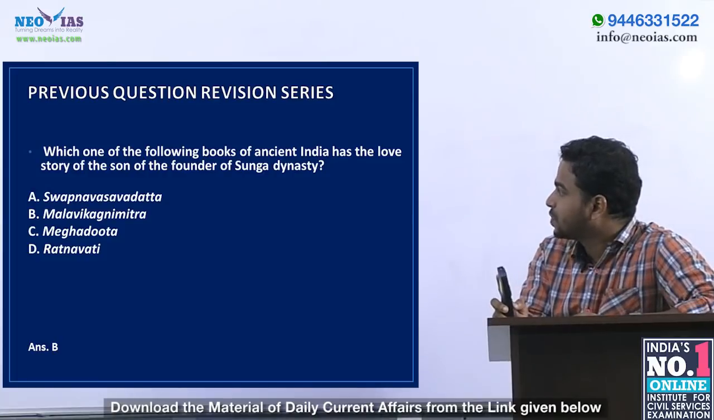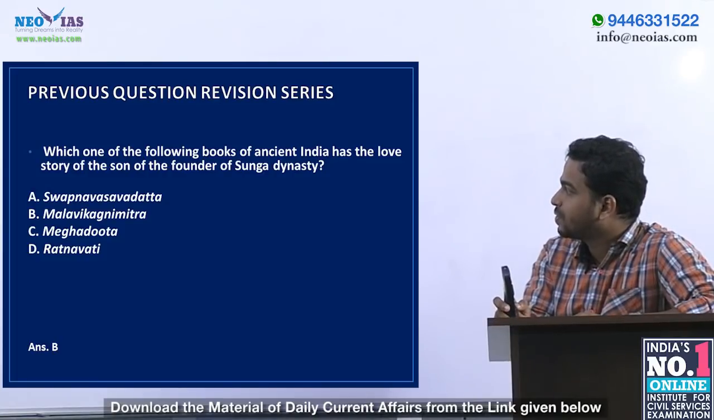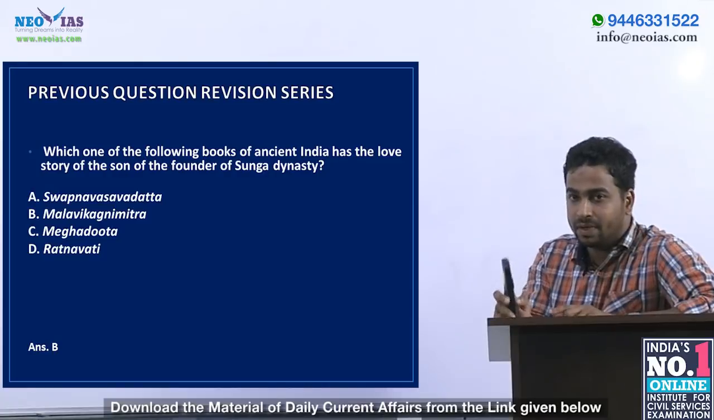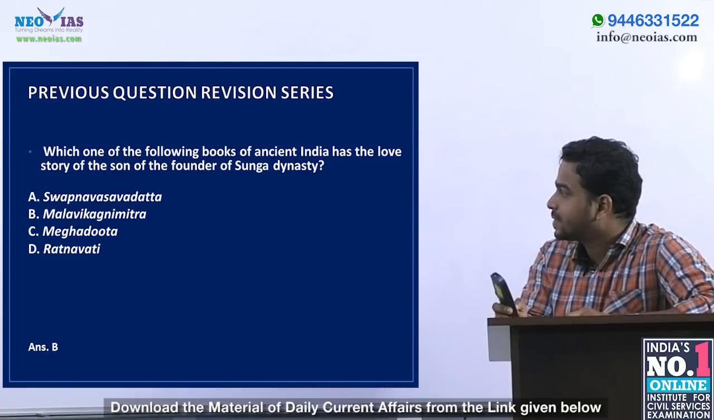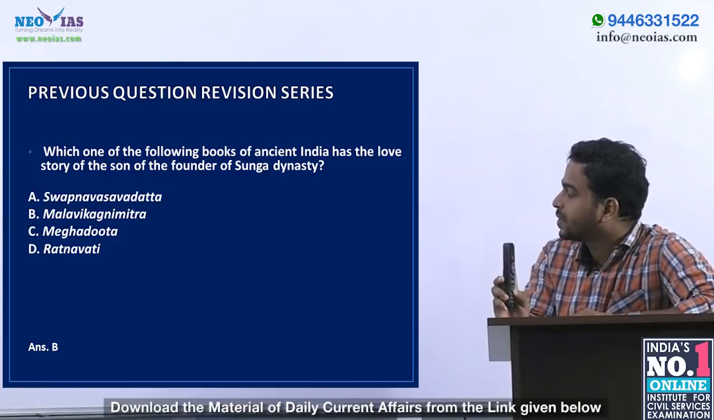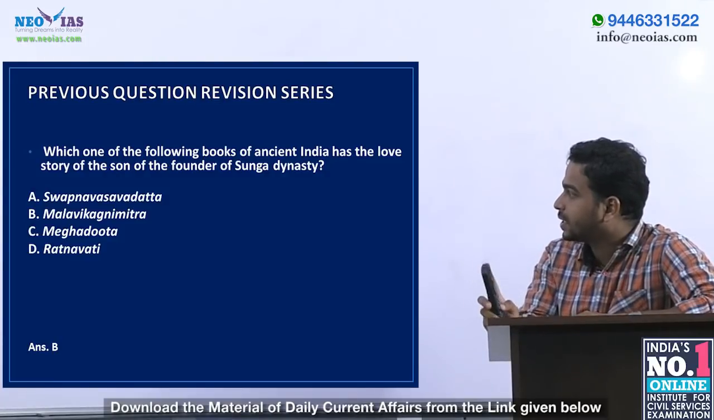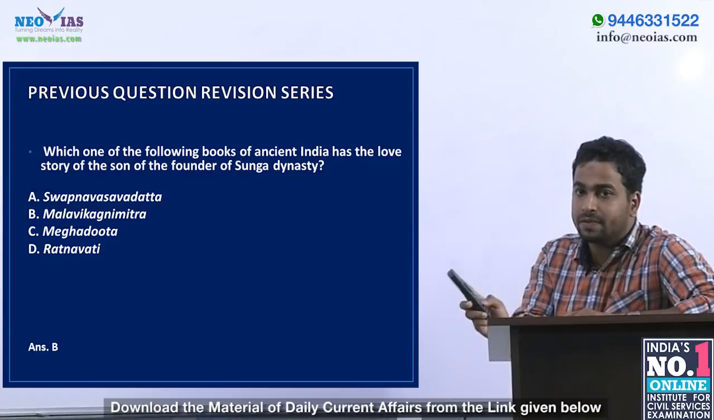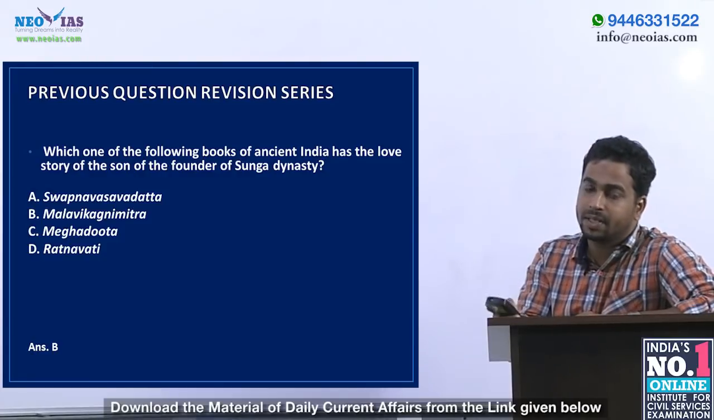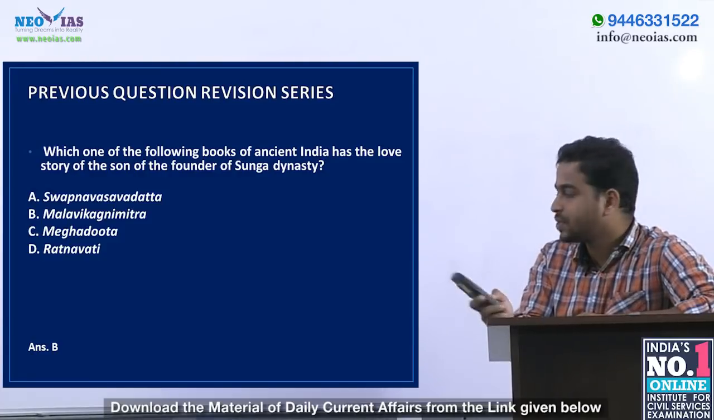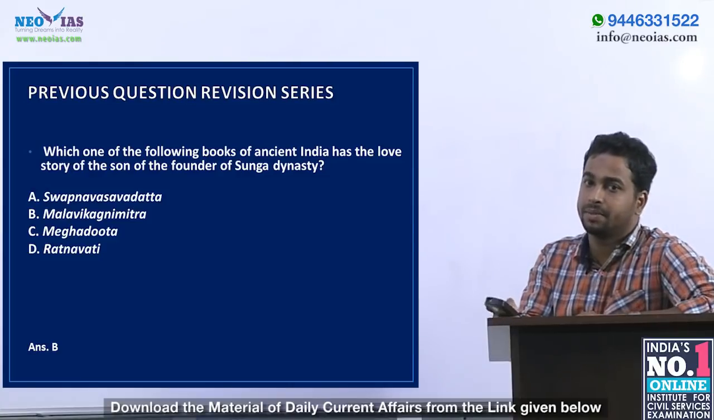Which one of the following books of ancient India has the love story of the son of the founder of the Sunga dynasty? We have now seen that the founder was Pushyamitra Sunga and his son was Agnimitra. So the love story of the son Agnimitra and the servant girl Malavika is Malavikagnimitra, which was written by Kalidasa. So the answer is B, Malavikagnimitra.